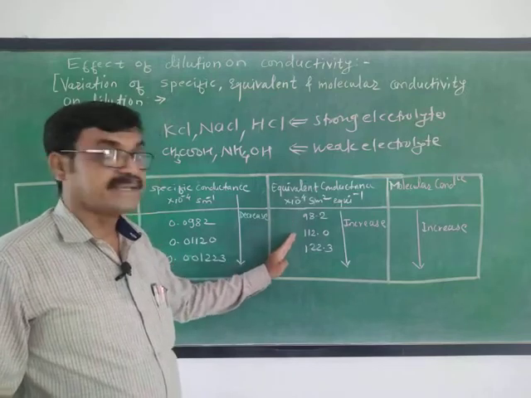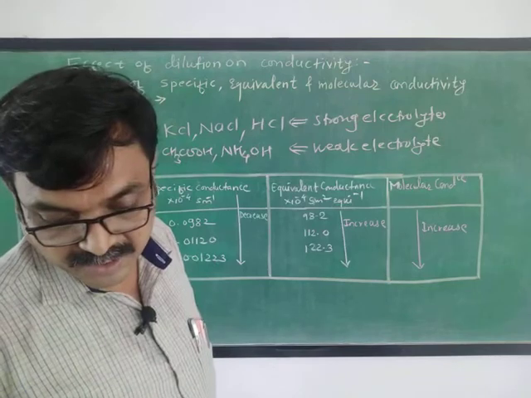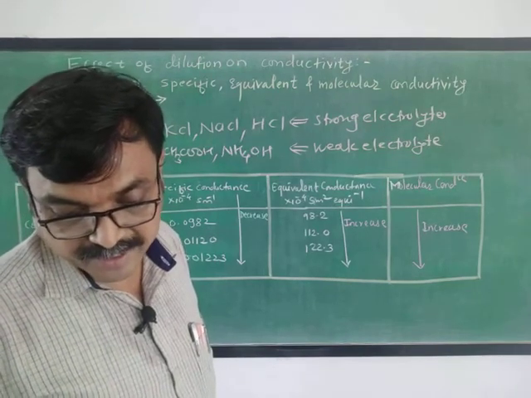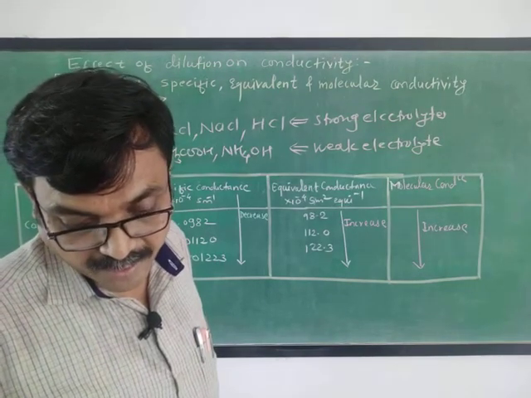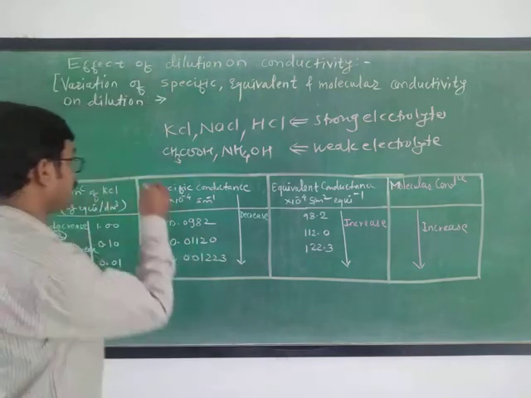There is a small increase, and this limiting value in case of a strong electrolyte is known as equivalent conductivity at infinite dilution.